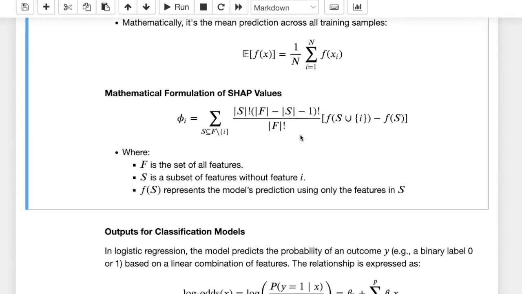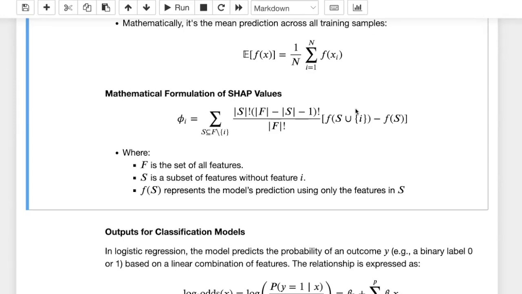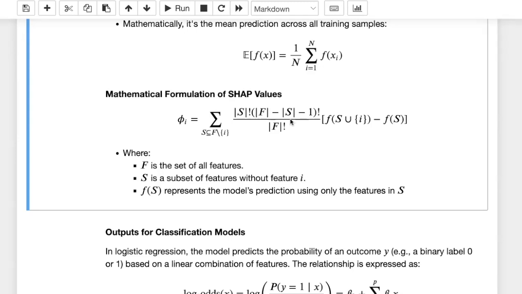Here we're not going into too many details, but this is a term that we need to make sure that when we find all these contributions, this is properly adjusted based on the size of S and F, right? Because S can have different sizes. It's a subset of all features excluding i.